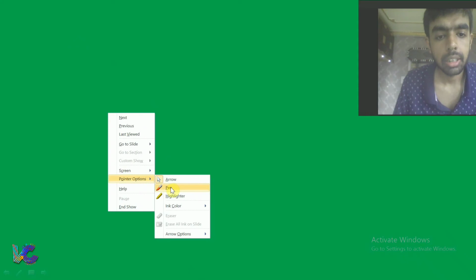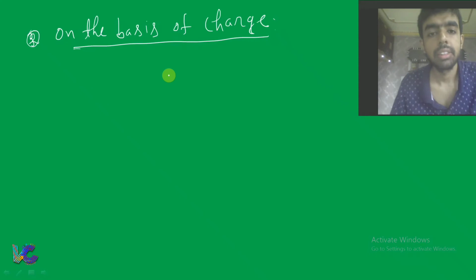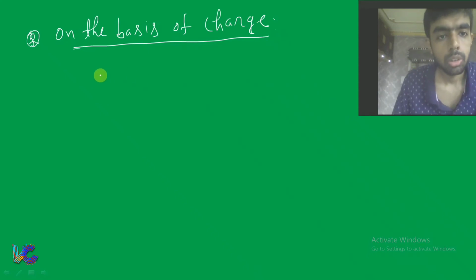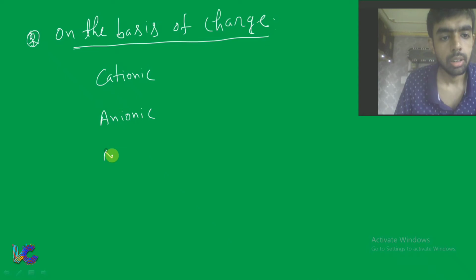Now we can classify ligand on the basis of charge also. On the basis of charge: cationic, anionic and neutral.